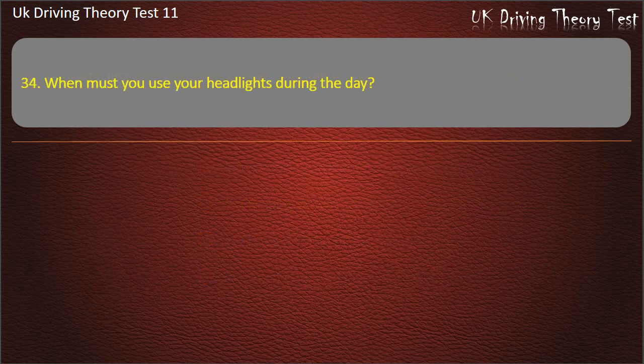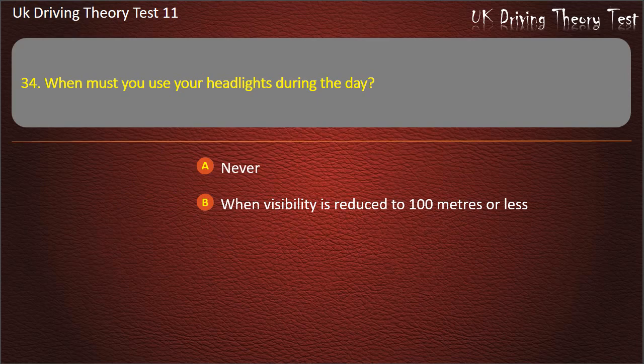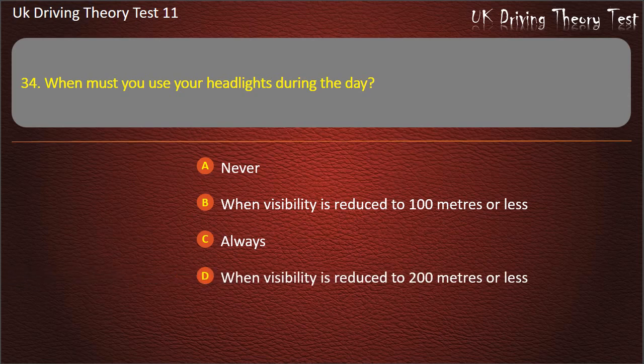Question 34. When must you use your headlights during the day? Never. When visibility is reduced to 100 meters or less. Always. When visibility is reduced to 200 meters or less. Answer. When visibility is reduced to 100 meters or less.